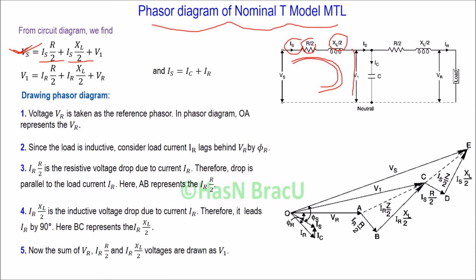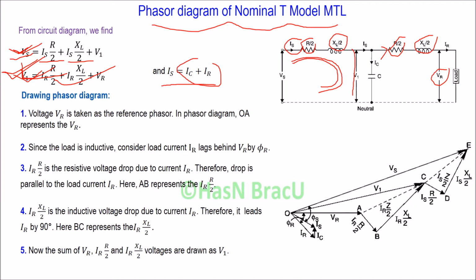And we can write also V1 equal to IR R by 2 plus IR XL by 2 plus VR, right? So we get the equation for Vs and we get the equation for V1, and for Is current we get Is equal to IR plus IC, right?